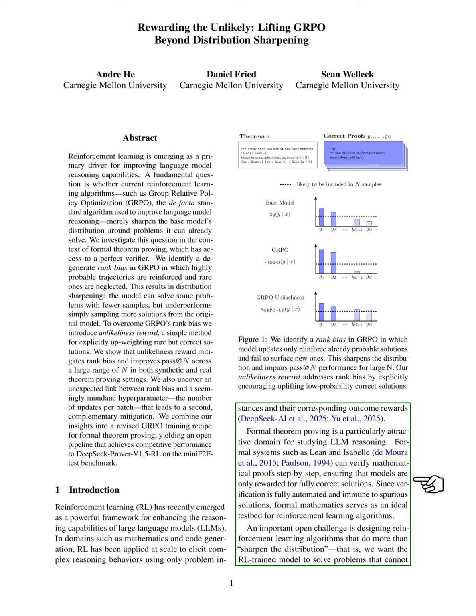Formal theorem proving is particularly interesting for us because systems like Lean and Isabelle can verify mathematical proofs step by step, rewarding models only for completely correct solutions. This automated verification process makes formal mathematics an excellent environment for testing RL algorithms. A key challenge we face is creating RL algorithms that do more than just refine existing solutions. We want our RL-trained model to tackle problems that cannot be solved by merely sampling more from the original model.